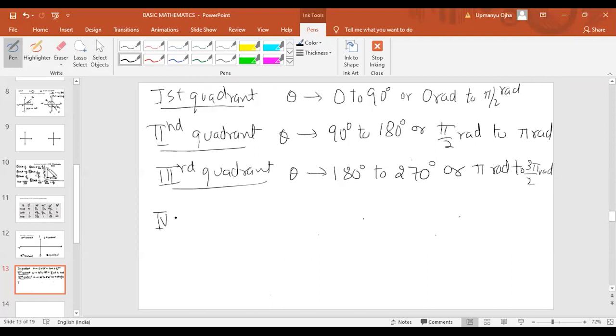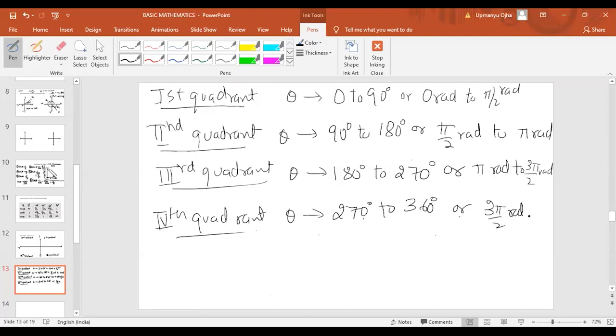And the fourth quadrant: theta will lie from 270 degree to 360 degree, or 3 pi by 2 radians to 2 pi radians.